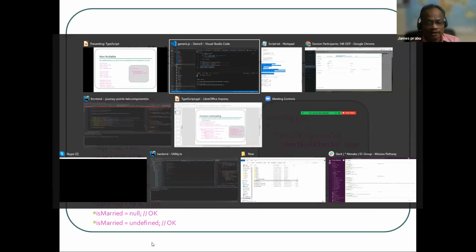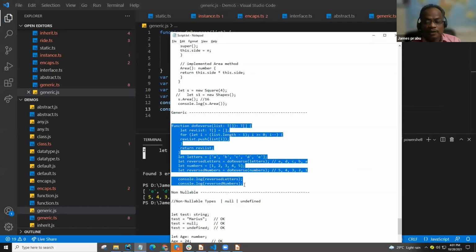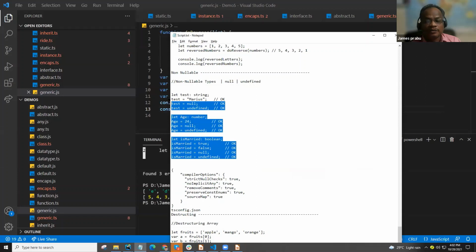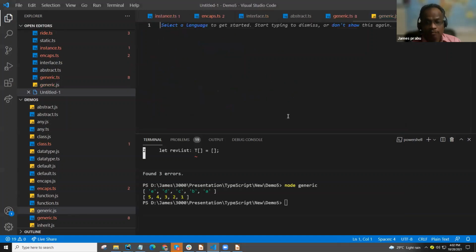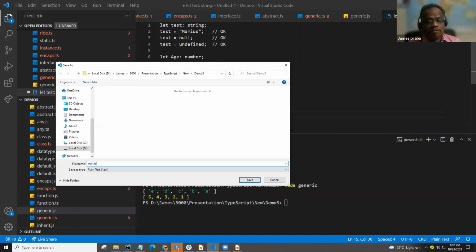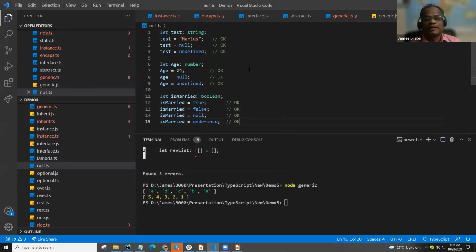So let's try to create one file here. First we create this one. Now it doesn't show anything.